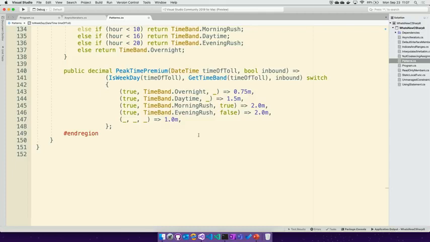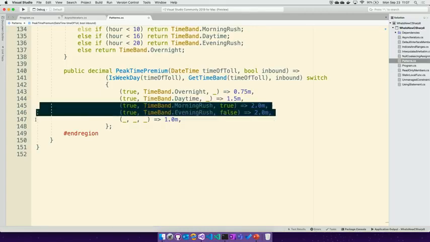By simplifying it, I can come into these rules where if it's overnight or daytime, it really doesn't matter if it's inbound or not. So I'll just leave that as an underscore, so any value would be fine. And I have those rules. And if it's morning or evening rush and it's a weekday, that's covered under the next two rules here, where I'm going to check all 3 variables.